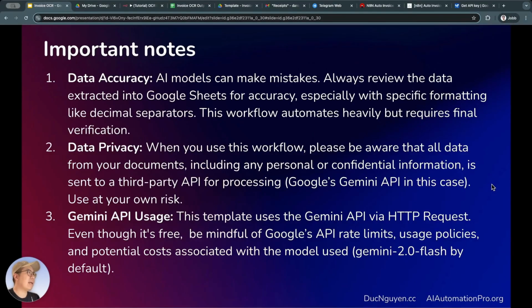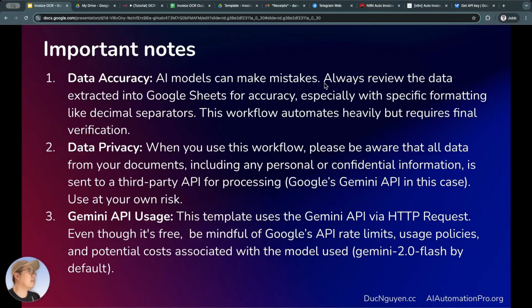Okay, on the next slide, I have a few important notes about this auto invoice OCR system, not just for my system, but applicable to all AI systems or automated workflows shared online, especially those that call APIs to LLMs, or large language models, or interact with AI models in general. First is data accuracy, which means the accuracy of the data. Not sure if everyone remembers, but AI often makes mistakes and can still have errors. As we just saw in the demo, AI can be smart, but it can never be absolutely accurate. There's always a chance that AI will make mistakes or errors.